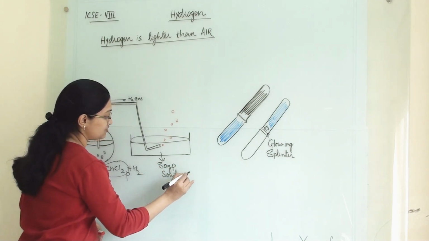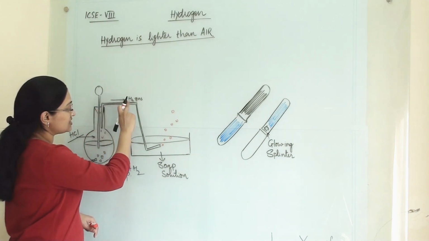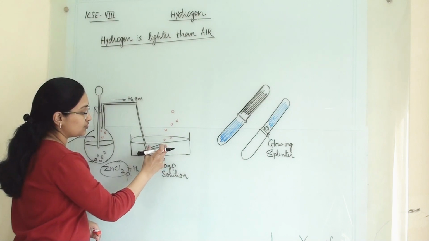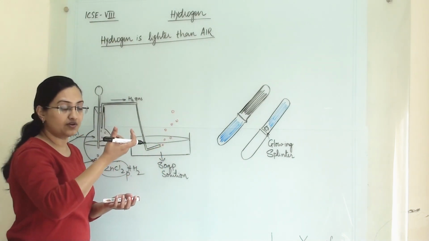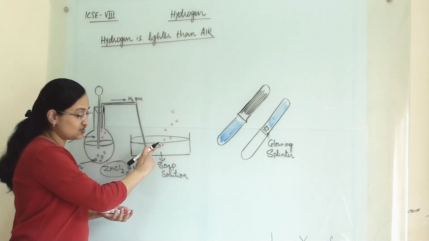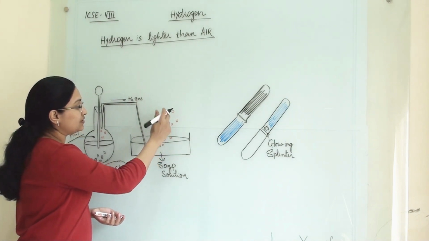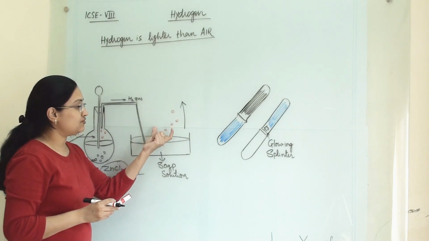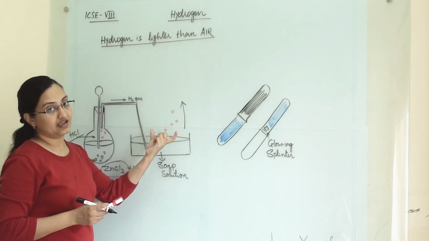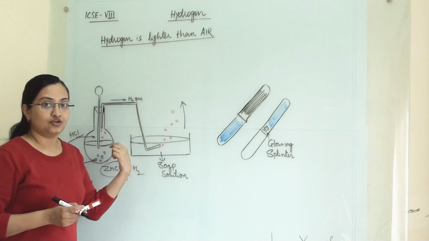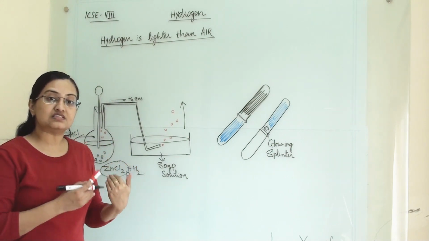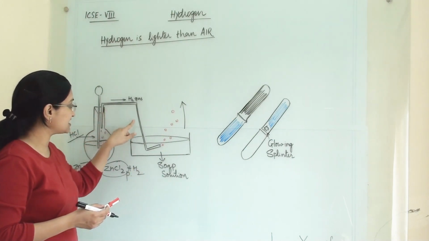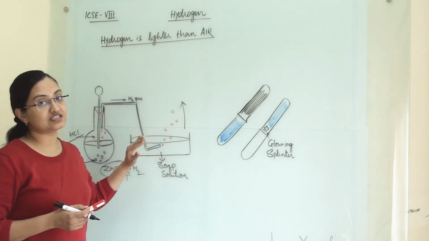So when the hydrogen gas travels through this gas pipe and comes here, then through the soap solution, whatever gas is evolved out through this gas tube, those bubbles will go up in the air. It suggests that hydrogen gas is lighter than air. We know this reaction, so we knew the result and we knew the products of this reaction. So we know that from this gas pipe the hydrogen gas is coming out.